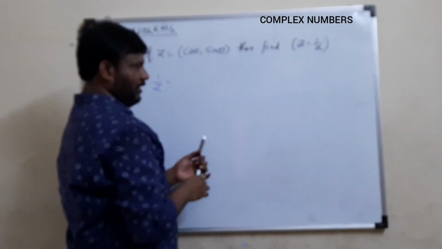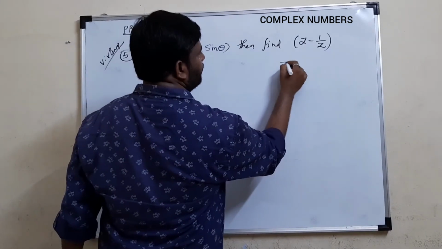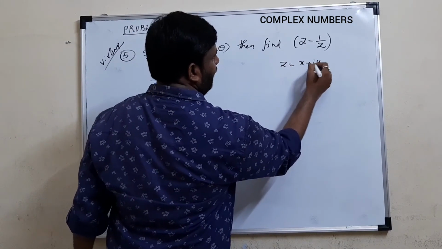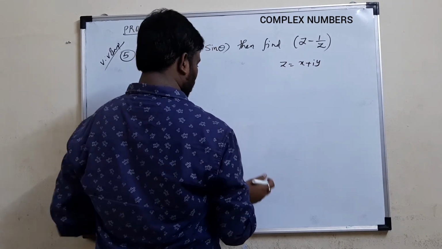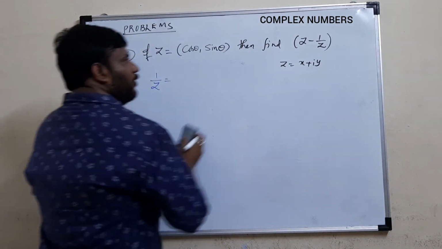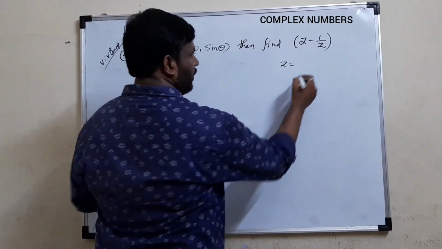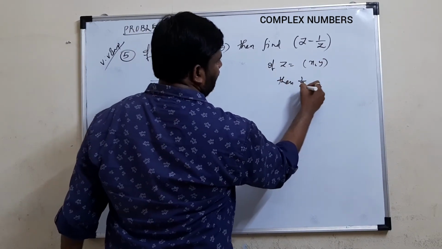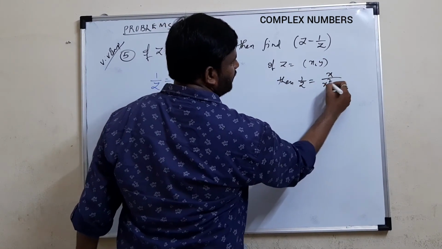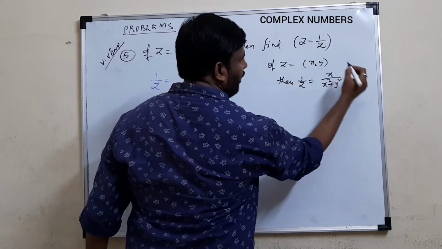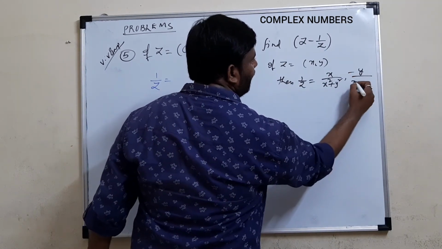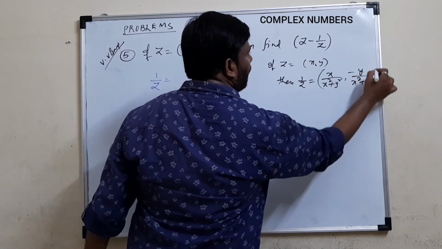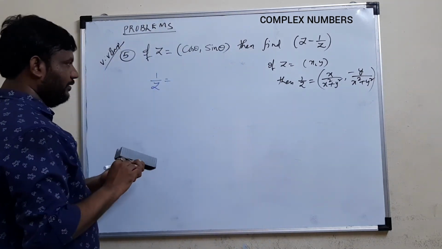Again you have the formula. Let us take z equal to x plus iy, or x comma y. Okay students, if z equal to x comma y, we know what 1 by z is. What is the formula for this? x by x square plus y square comma minus y by x square plus y square. I use this formula here.